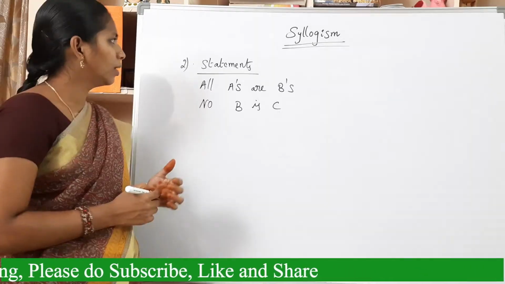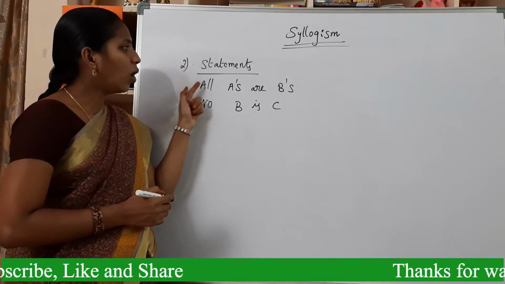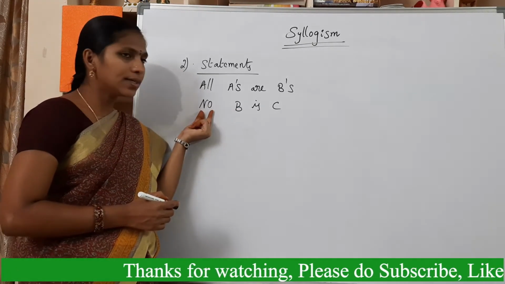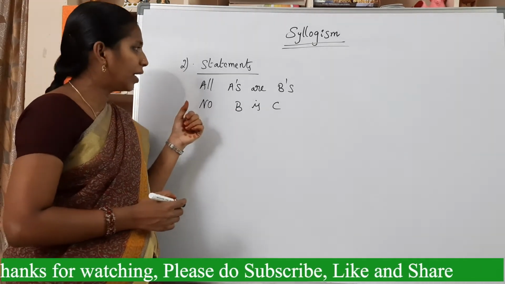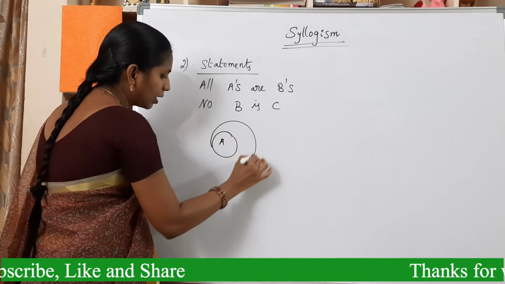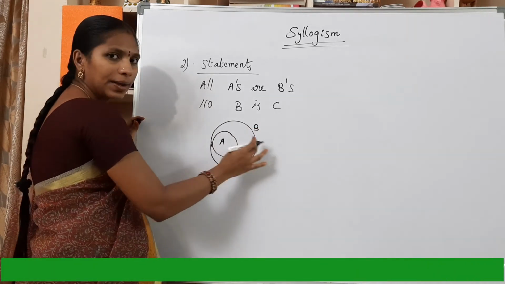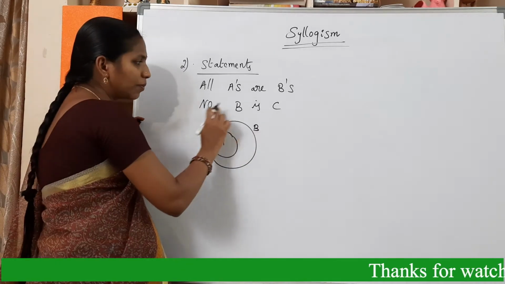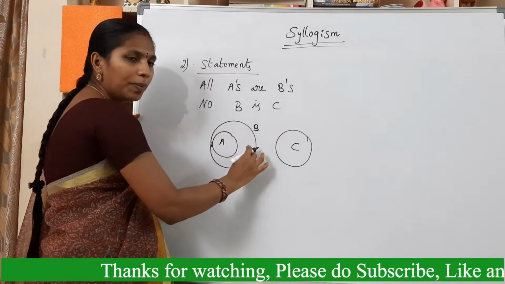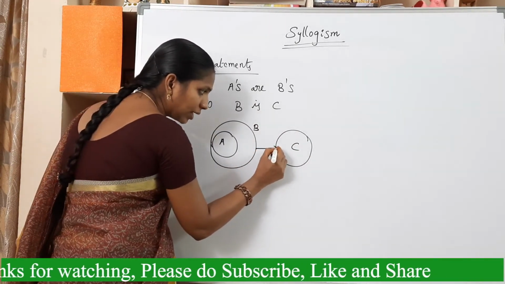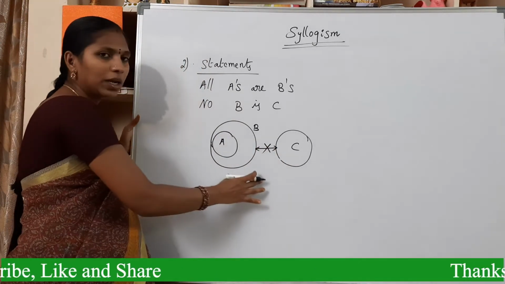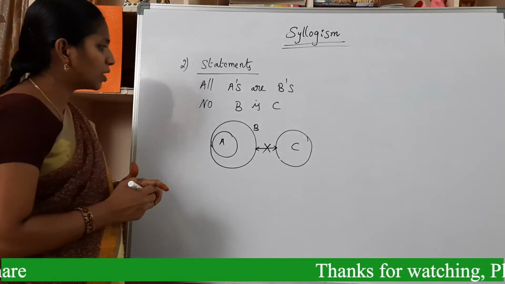Now see the next one. Here there are two statements. All A's are B's. This is a positive statement. No B is C. This is a negative statement. First of all, draw the Venn diagram. All A's are B's. This is A. This is B. All A's are B's. Next, the second statement is no B is C. Here this is C. No B is C means there is no relation. So this is no relation. The Venn diagram is completed.